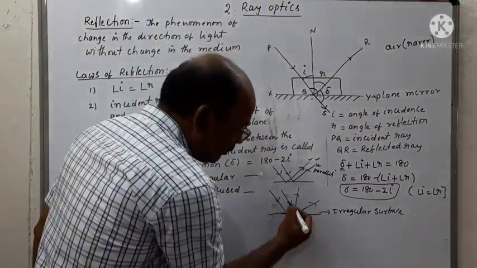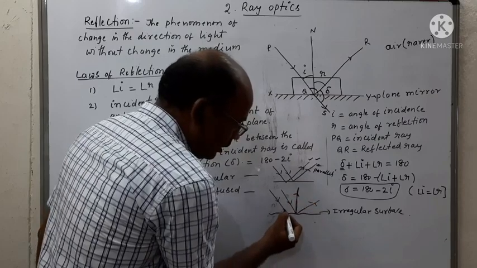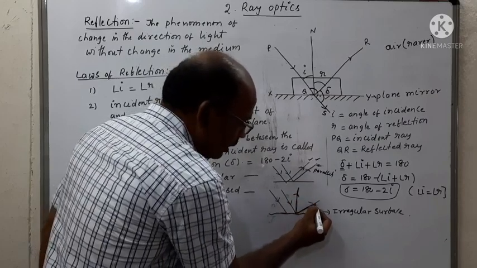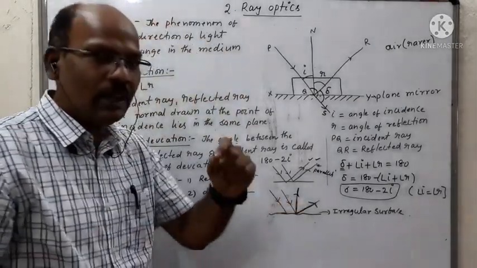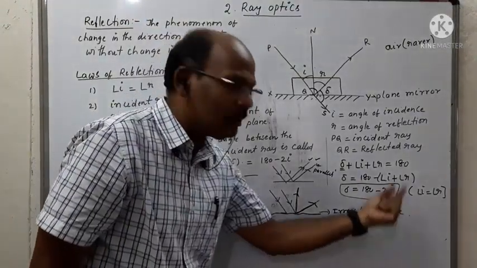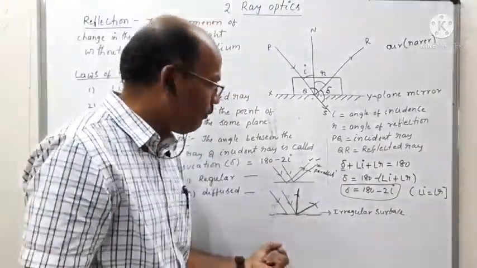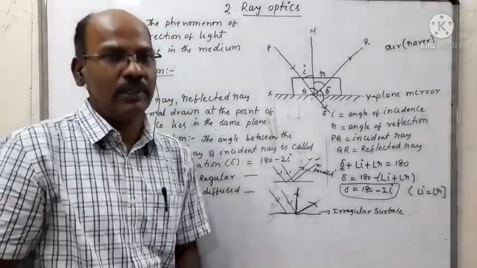After reflection, the second ray is reflected in this direction and the first ray is reflected in this direction. So there is no specific direction after reflection in the case of irregular surfaces. This type of reflection is called diffuse reflection.